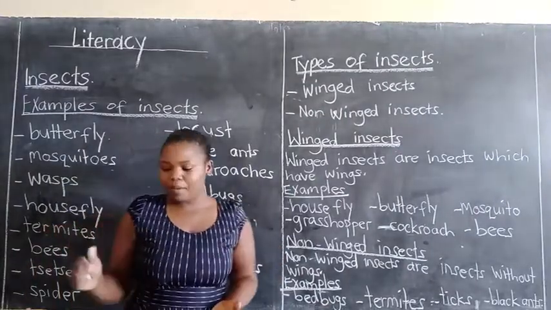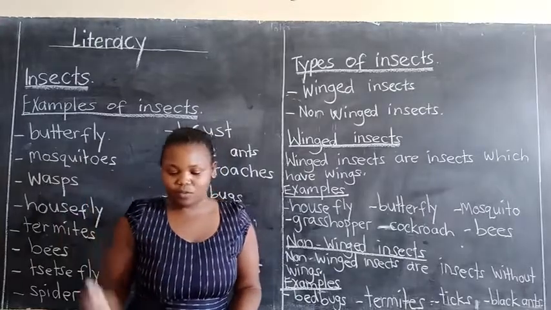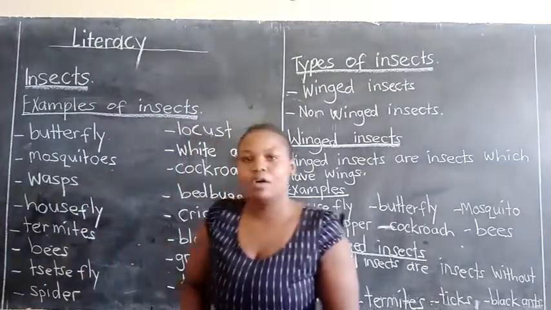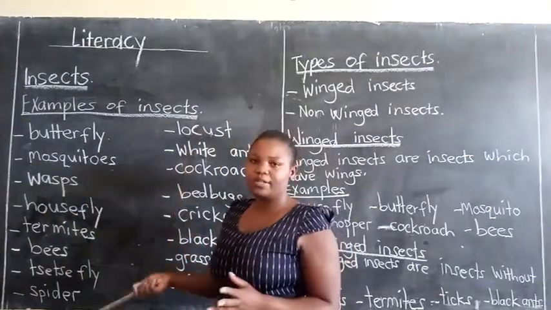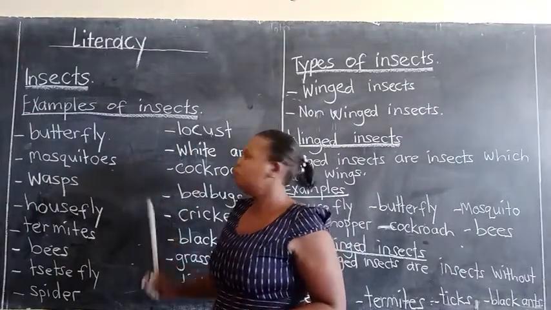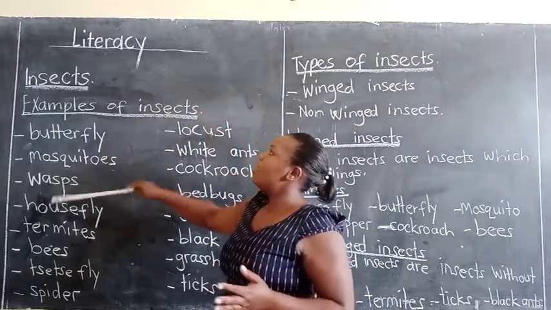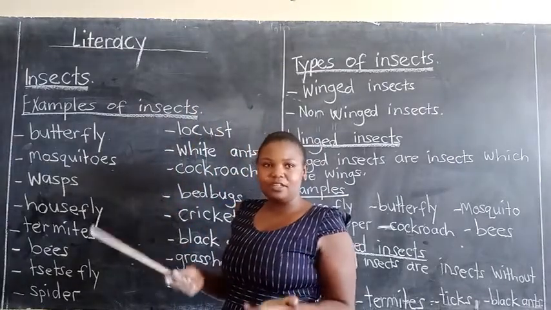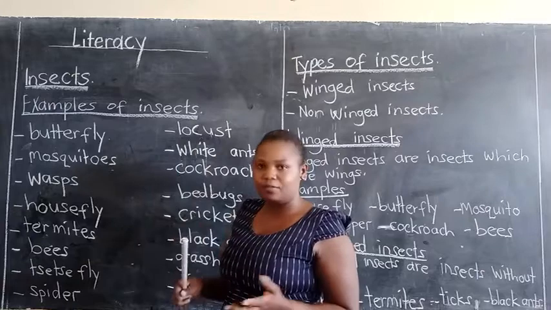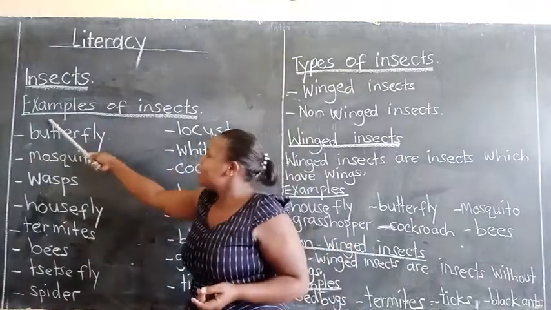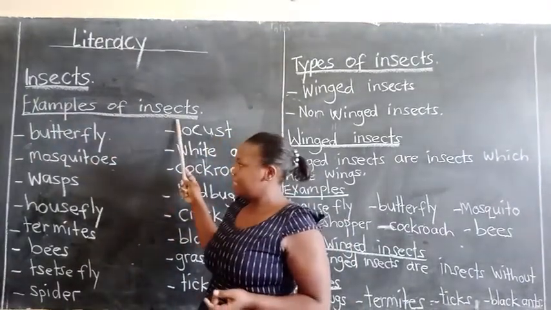Now let us go back and read through. I said we are looking at insects, and insects are living things. They also have life. Now, here we say examples of insects.